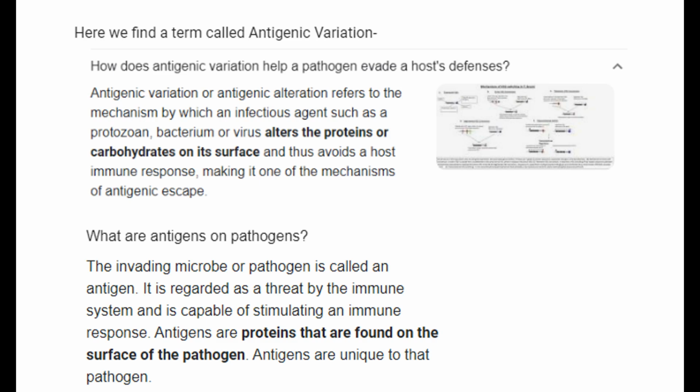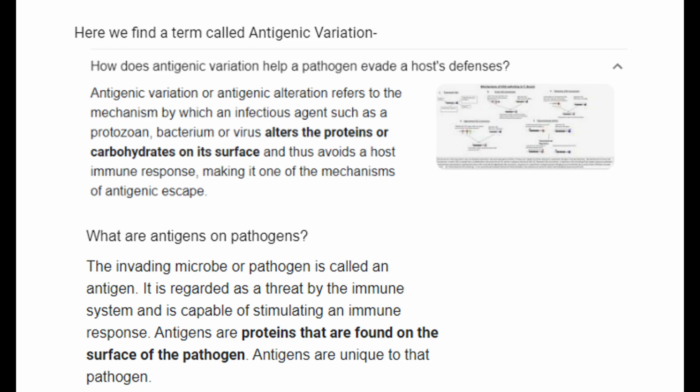And I just want to say real quick, that's the previous antigenic variation, and the antigenic escape is exactly how that antigen or pathogen for the Rh positives becomes inherited into the fetus.